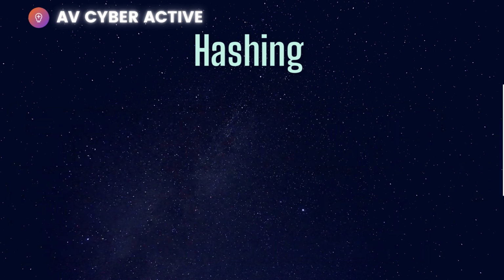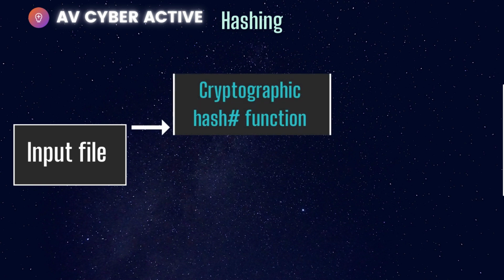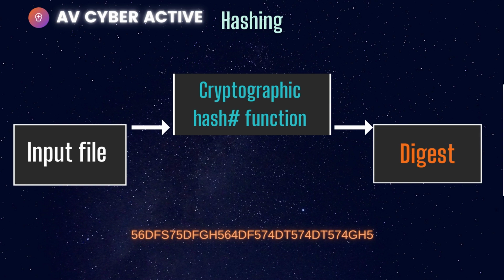All right, now let's try to understand hashing a bit more. So for hashing, we take our input file, okay, and run it through a cryptographic hash function, and it literally generates a message digest that looks just like this. A random set of numbers. Now, as I said earlier, it's a one-way function, which means every time you give it input, the message digest generated is a fixed length. Now, the length of this hashed message completely depends on the type of hashing that you're using.